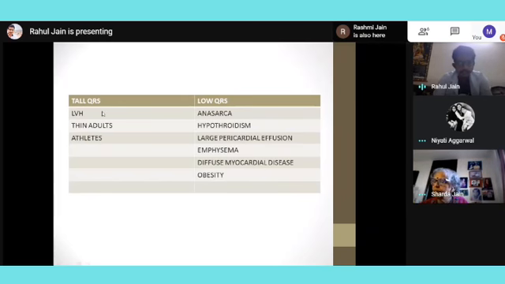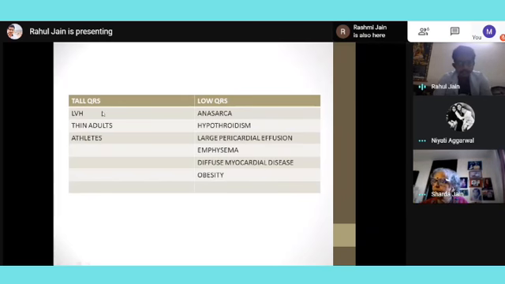Then low QRS waves. Why? Because of the same concept: when the distance between the leads and the heart increases, the voltage will be detected lower. So in case of anasarca, hypothyroidism, there is pericardial effusion. That effusion will increase the distance between the chest leads and the actual heart contracting inside the pericardium. So effusions, emphysema, same thing. Even obesity, the chest wall will be thicker. So again, we'll get low QRS, even though the heart will be normal. So we need to interpret these things accordingly.